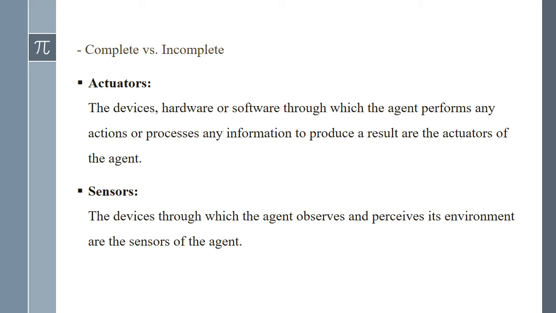The third property of the PEAS system is actuators. A stands for actuators. It means the devices, hardware or software through which the agent performs any actions or processes any information to produce a result are the actuators of the agent. So, the last component is sensors. The devices through which the agent observes and perceives its environment are the sensors of the agent.